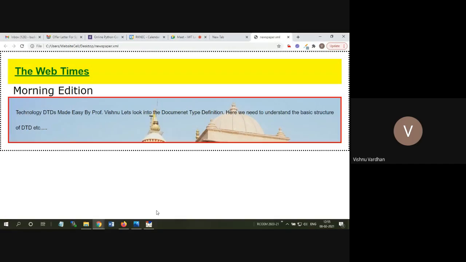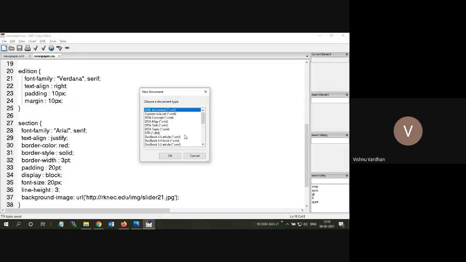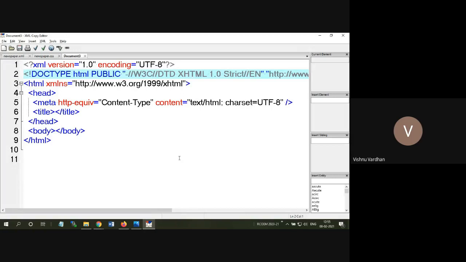So let us take one more file here from this editor itself, and this time it is HTML. HTML is supported here. Okay, so I am clicking on OK. Some default content is being generated.